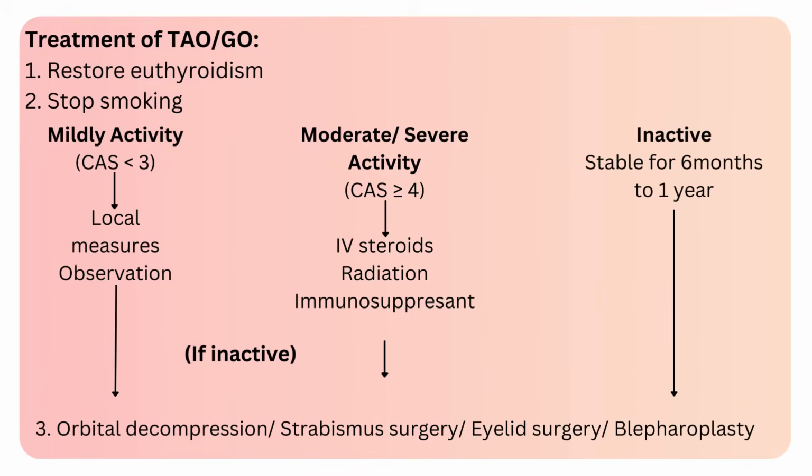Treatment of Graves' ophthalmopathy includes restoration of euthyroidism. Further, based on clinical activity score, patient can be managed with local measures or observation. If the clinical activity score is less than 3, patient may be started on intravenous steroids, radiation or immunosuppressants if clinical activity score is more than or equal to 4. When the disease remains inactive, that is stable for 6 months to 1 year, patient can be considered for orbital decompression, strabismus surgery, eyelid surgery or blepharoplasty.